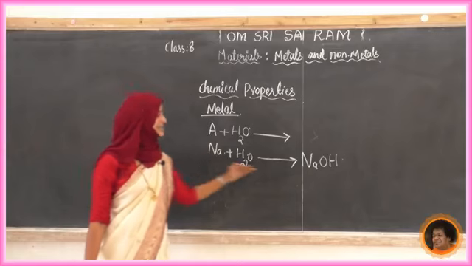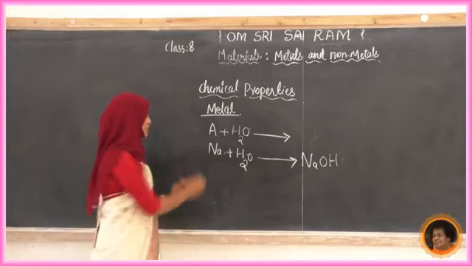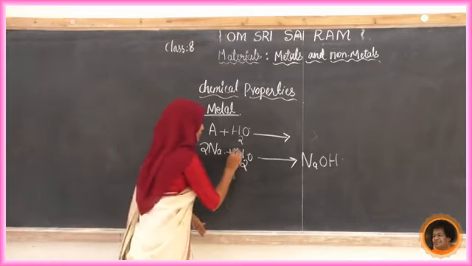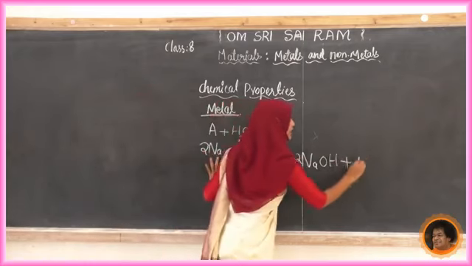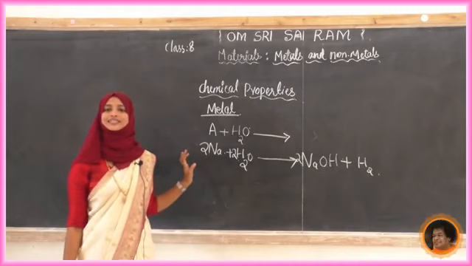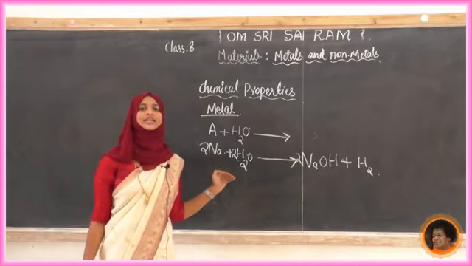Okay, this is a chemical reaction. If you are going to balance this chemical reaction, we will get 2 and here 2, and upon that here 2, and here one more hydrogen we will get. Do you know how to balance chemical equations? Already we have studied this in our lower classes.